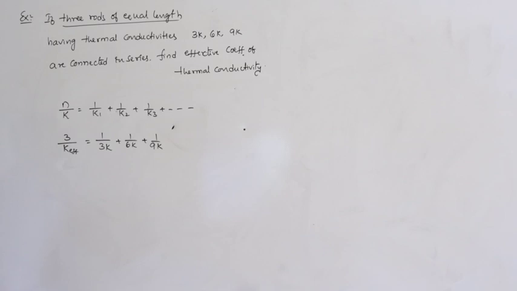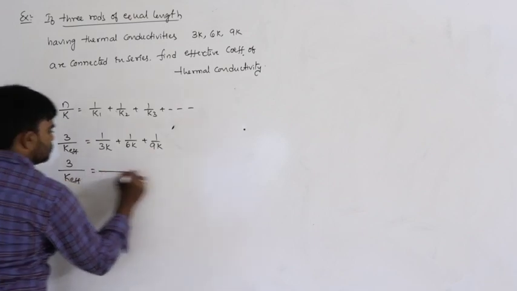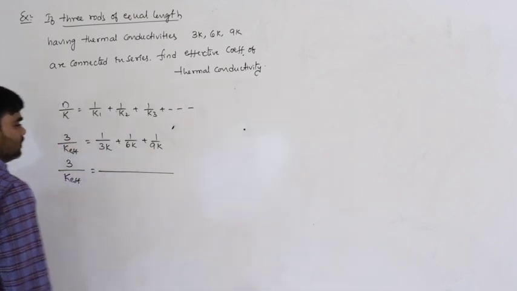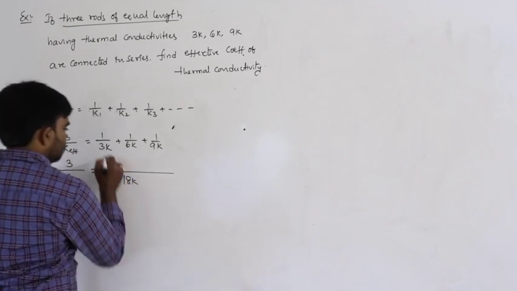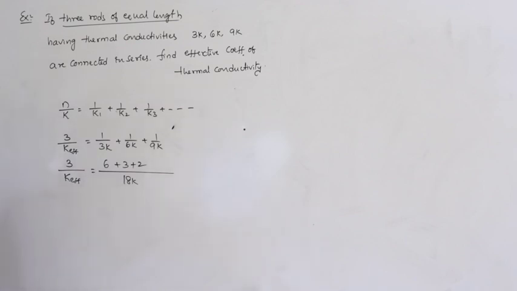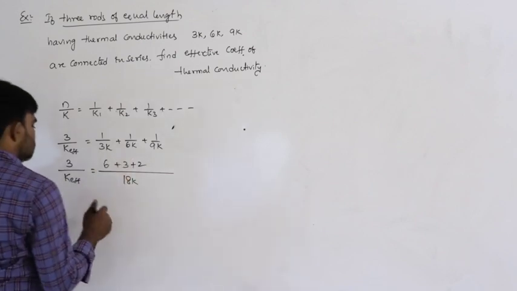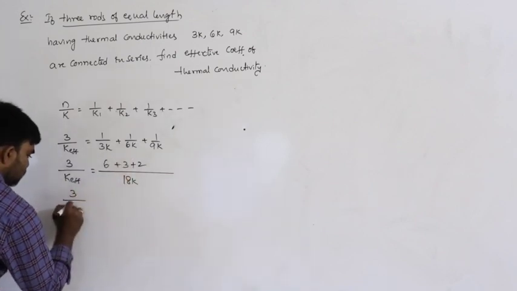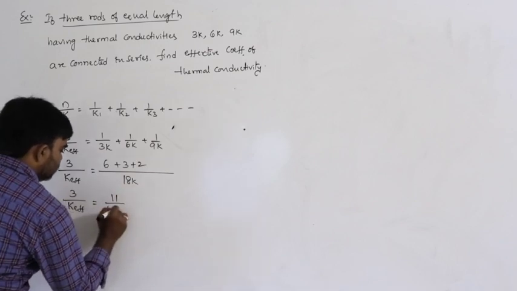What is the LCM here? 18K. So 3 by K effective is equal to 11 by 18K.